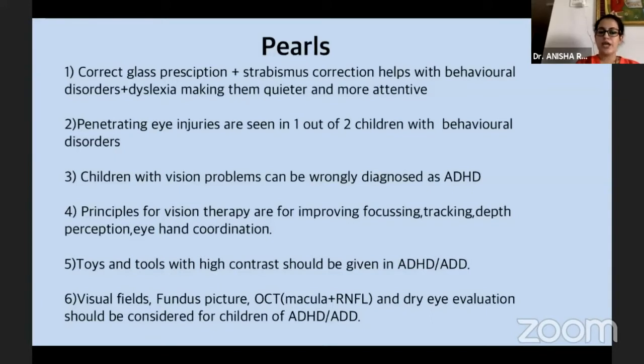Toys and tools with high contrast should be given in children with ADHD and ADD. And visual fields, fundus picture, OCT of the macula and retinal nerve fiber layer, and dry eye evaluation should be considered for children with ADHD and ADD.